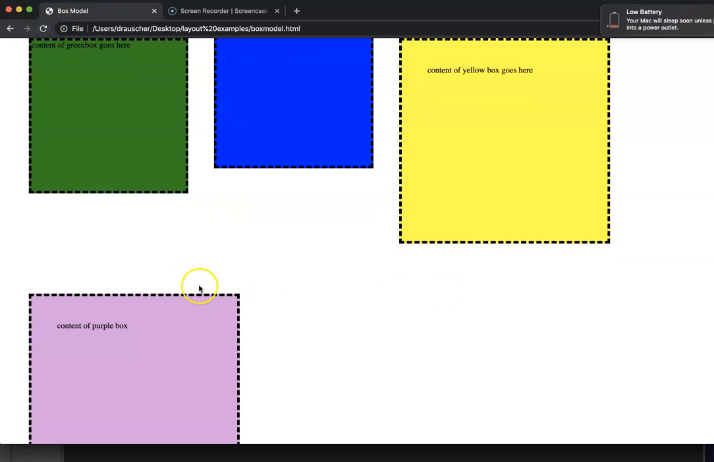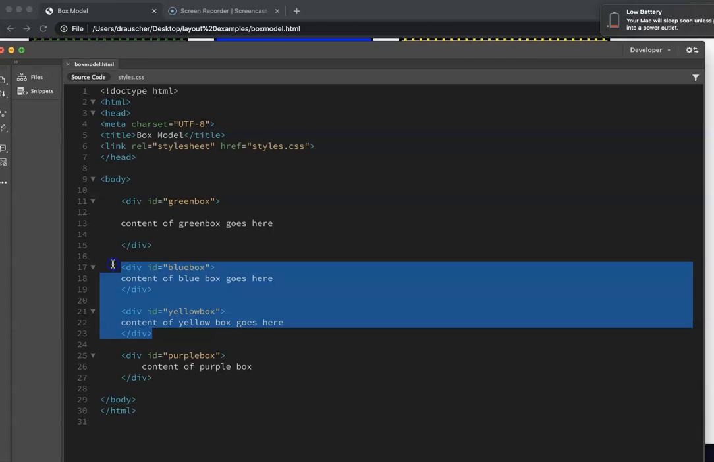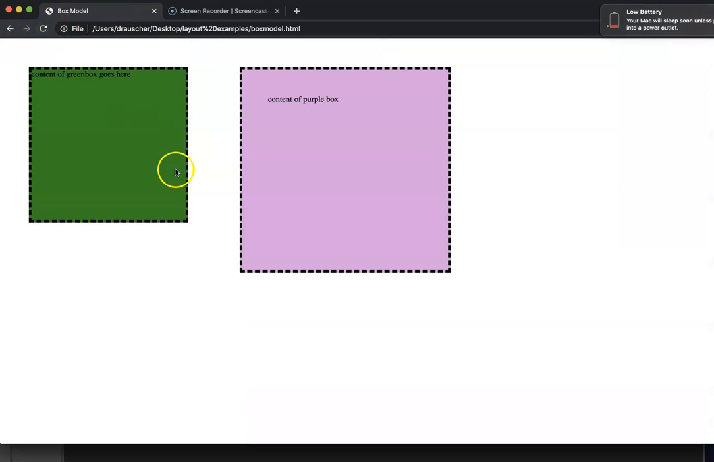So you can see that because my browser window is not big enough to fit my purple box, it goes down below. Now I have the ability to come in here and maybe I just want my purple box and my green box on here. So I'm going to cut that text out so I just have a green box and a purple box.